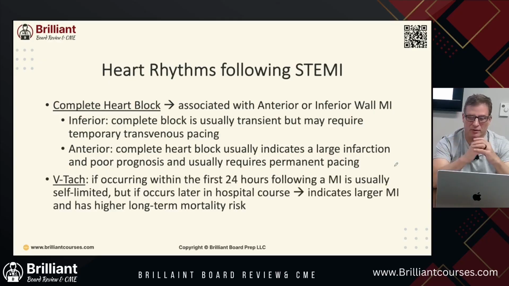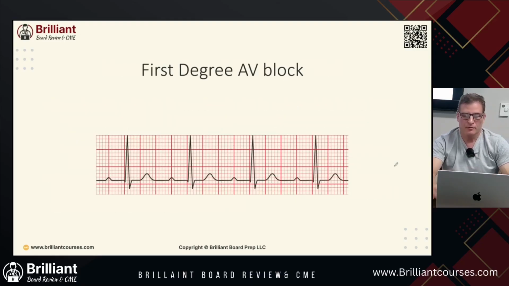Now this is the big one, VTAC. This is the scary one, where the heart is just kind of quivering, going fast, but not giving any meaningful perfusion to the brain or the organs. You see a rhythm on the monitor, but nothing meaningful. It usually occurs within the first 24 hours following an MI and is usually self-limiting. But if it occurs later in a hospital course, it can indicate a larger MI, and it has a high long-term mortality risk.